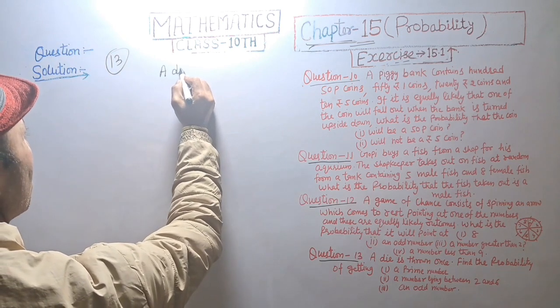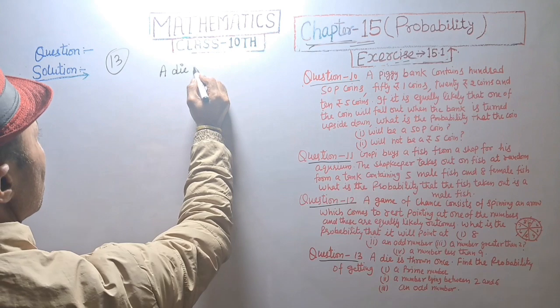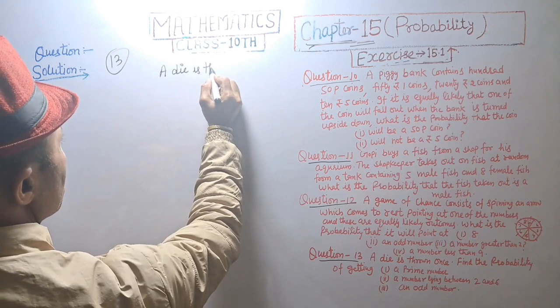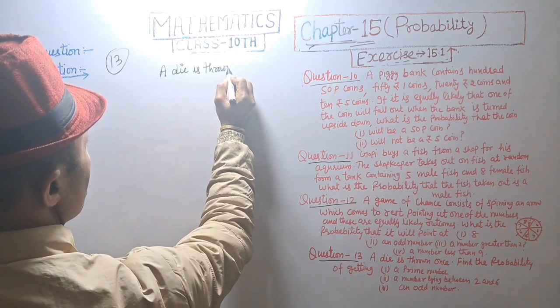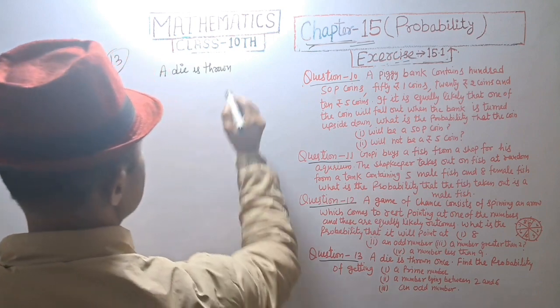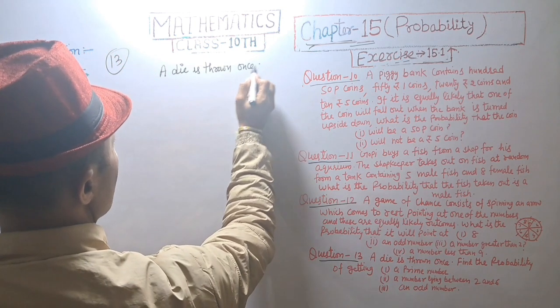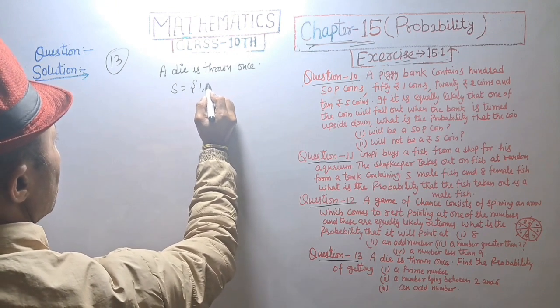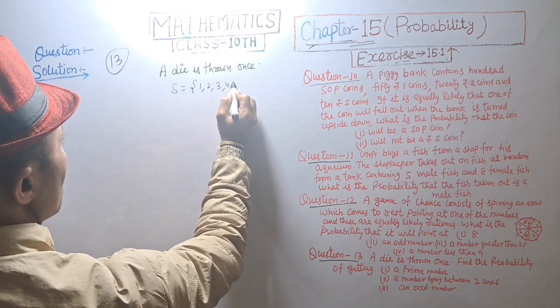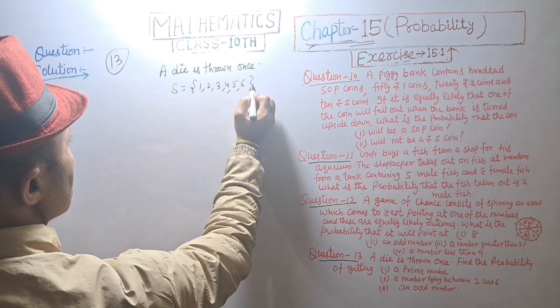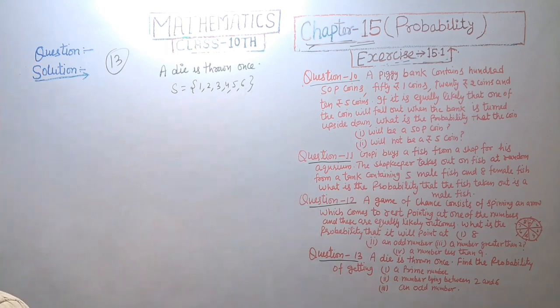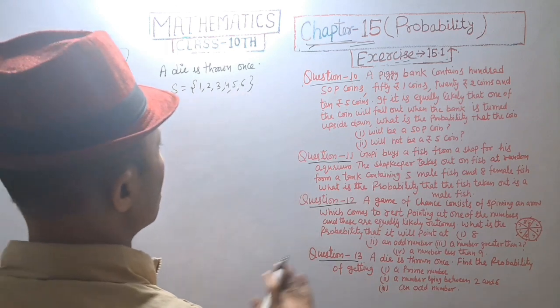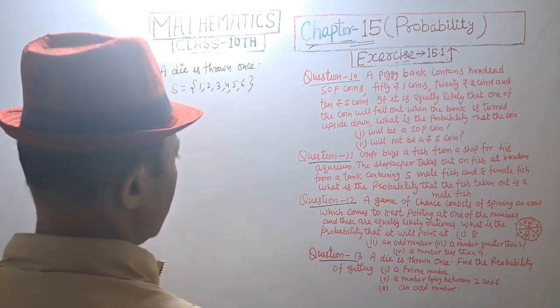A die is thrown once. S is equal to 1, 2, 3, 4, 5 and 6. We have total elements in die, that is 1, 2, 3, 4, 5, 6. 6 element.